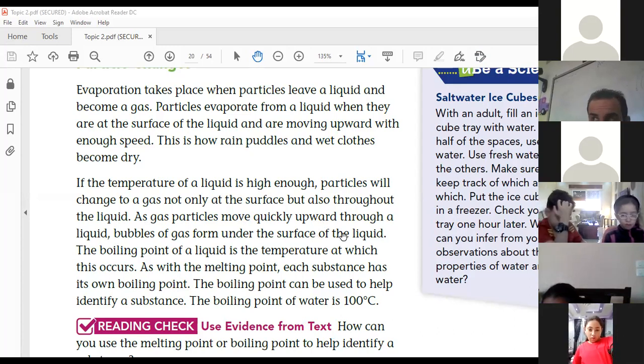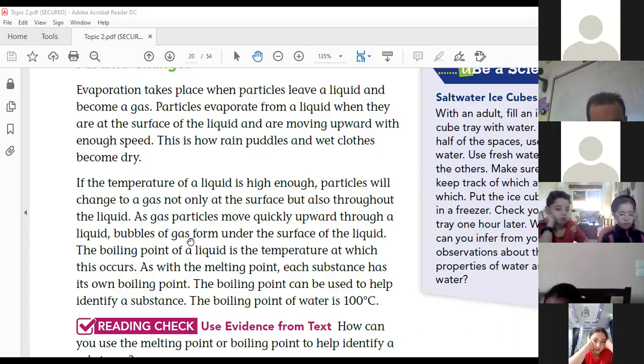You can also, if you look at the water, how do you know that the water is boiling now? By seeing bubbles. The boiling point of a liquid is the temperature at which this occurs. So boiling point happens when the particles of the liquid start.